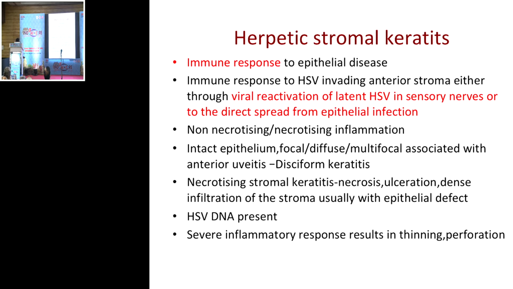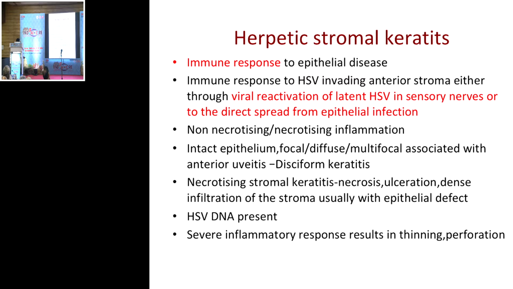It's not uncommon. The whole of the cornea may be yellowish with intact epithelium, and that's when you may really think, am I dealing with a fungal abscess? So the hallmark here is intact epithelium. When you stain it, you may get stain negative. It may be focal, diffuse, multifocal, and may be associated with anterior uveitis. Another form of herpetic stromal keratitis is disciform keratitis, where there is a localized fusiform edema.